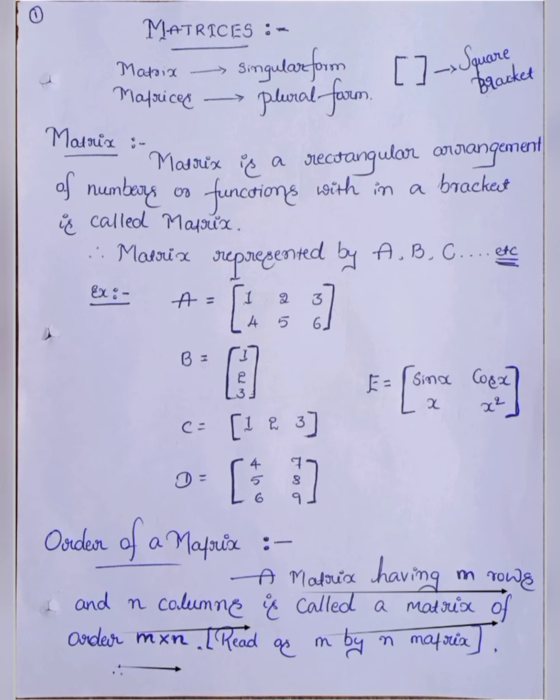A matrix A having m rows and n columns is called a matrix of order m by n. It is read as m by n matrix, or m cross n matrix, or m into n matrix. Perfectly, we read it as m by n matrix. Have you followed?